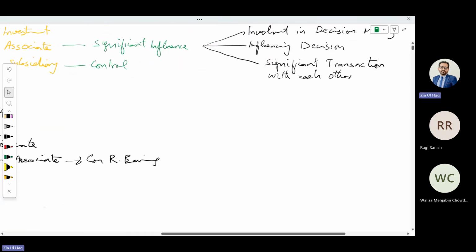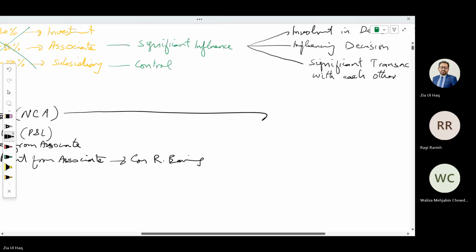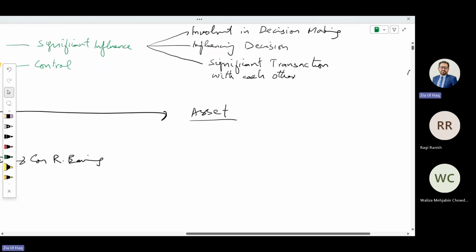How can this asset be calculated? This asset value can be calculated. First, we need to check what our cost of investment is. I mean, what is our investment in associate? To that investment, we need to add what? Associate profit portion.